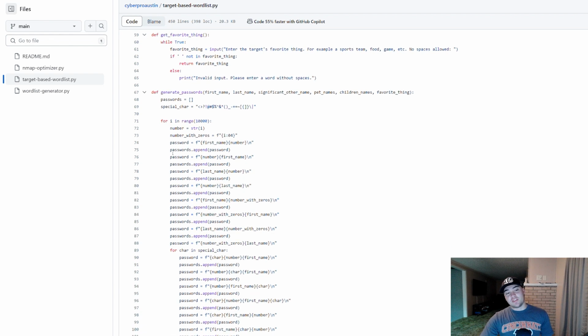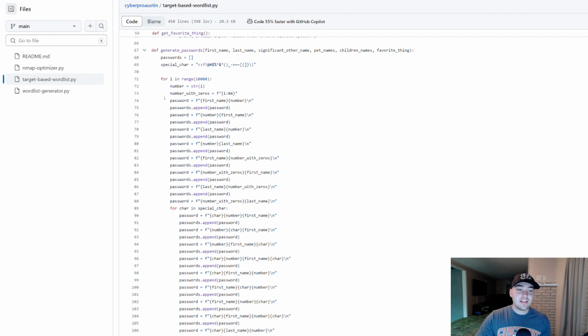So now I get into actually generating the numbers, excuse me. What I did is for i in range 10,000, number gets assigned to basically taking that integer and making it into a string so that we can concatenate it with the rest of the passwords.